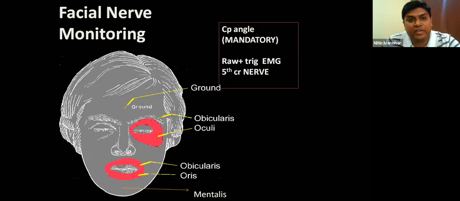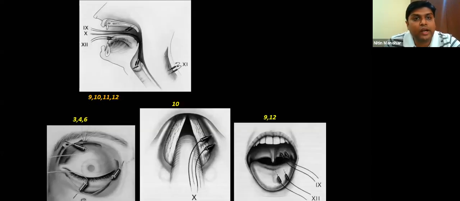So for the conventional facial nerve monitoring, we generally follow orbicularis oculi, oris, and mentalis. And we also add fifth nerve along with seventh nerve monitoring. And for fifth nerve, we use the masseter and the temporalis. Also for the lower cranial nerves, you can place the electrodes. As you can see, for the ninth, we place it in the soft palate. Your anesthetist can help you while he intubates. He can place the electrode with the Magill's forceps into the soft palate. Also for the 12th nerve, you can place it in the tongue.